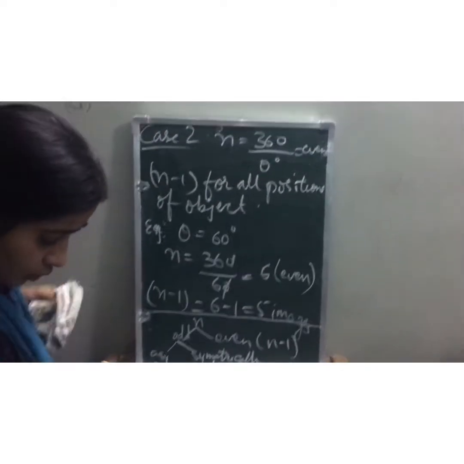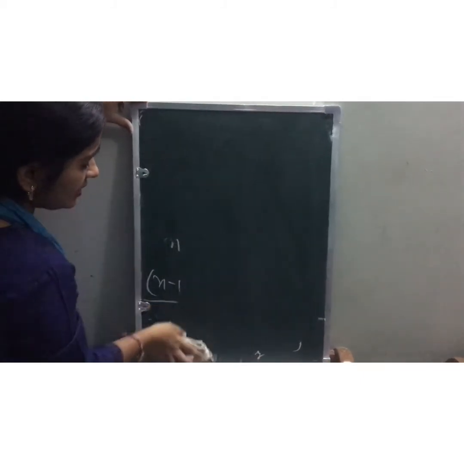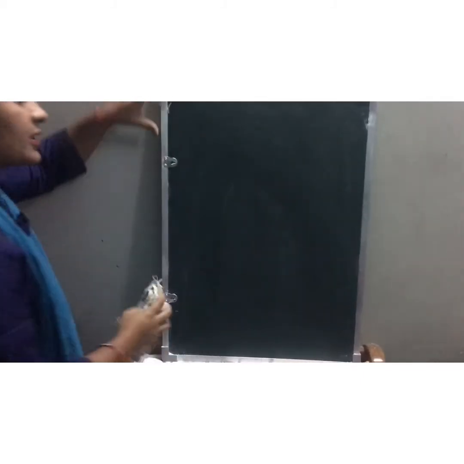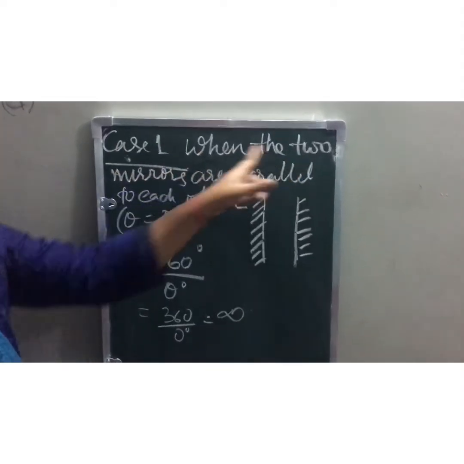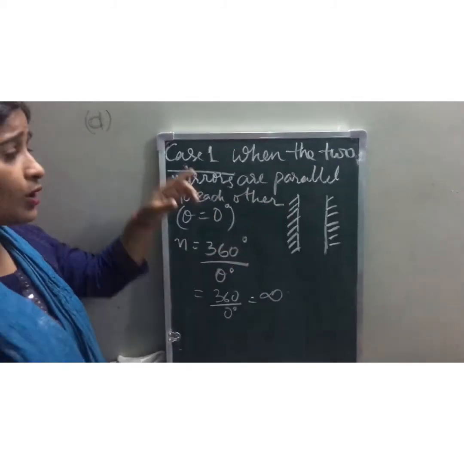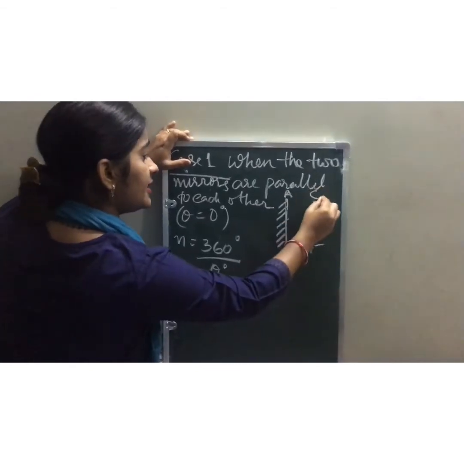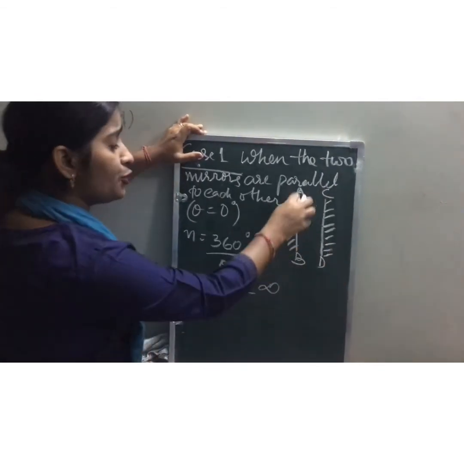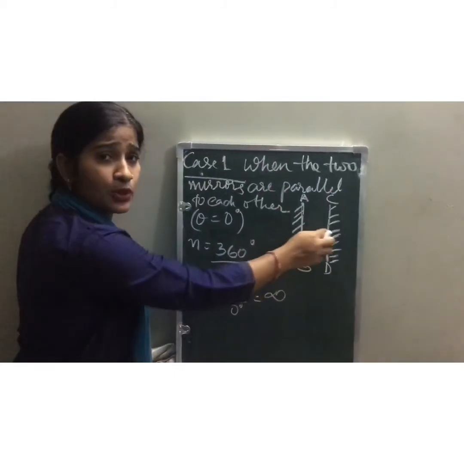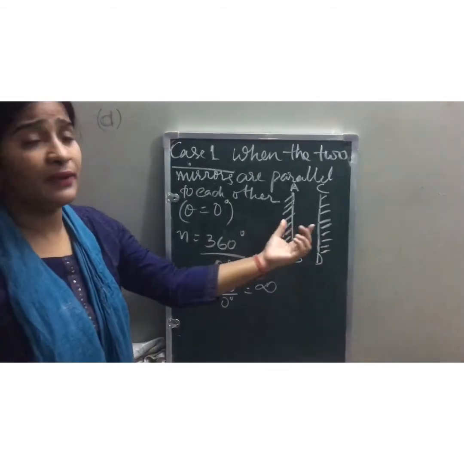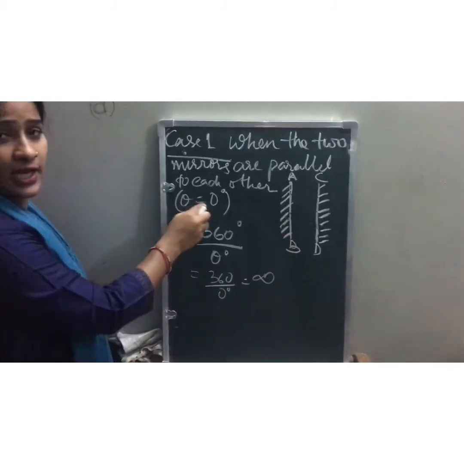Okay, children. Now, we will discuss only two cases here, in this book syllabus. Case number one, when the two mirrors are parallel to each other. That means, when the two mirrors, let's say AB and CD, are kept parallel to each other. Now what is the angle between the two mirrors? Since there is no angle, theta is 0 degrees here.